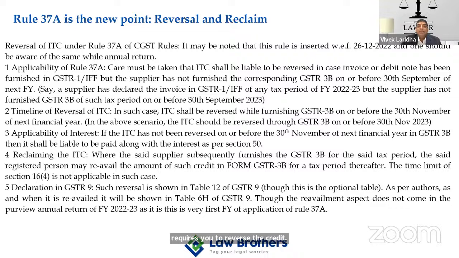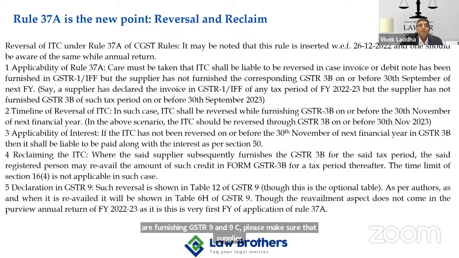Now, what is the timeline? You have to check whether the supplier has furnished the return on or before 30th September 2023, right? We are talking about financial year 22-23, so I am very precise on it. So if on or before September 2023 the supplier has not furnished GSTR 3B, law requires you, that means the recipient, to reverse the credit on or before 30th November 2023. So the point is that if you are furnishing GSTR 9 and 9C, please make sure that the supplier's status is also taken care of so far as furnishing GSTR 3B is concerned.